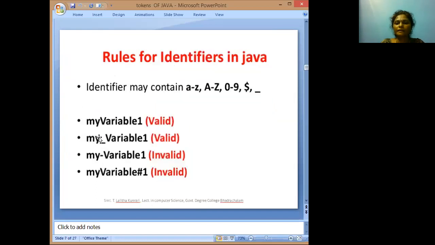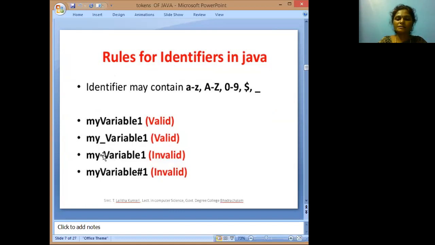Okay, rules for identifiers. An identifier may contain small a to z, capital A to Z, 0 to 9, dollar symbol, and underscore. Here we are taking 4 examples. myVariable1 is a valid one. my_variable1 is a valid one. my-variable is an invalid one.